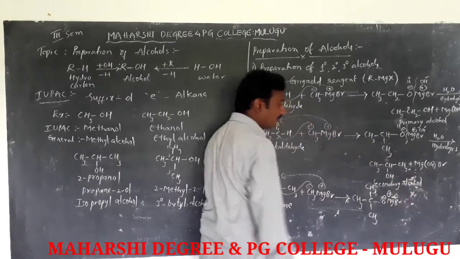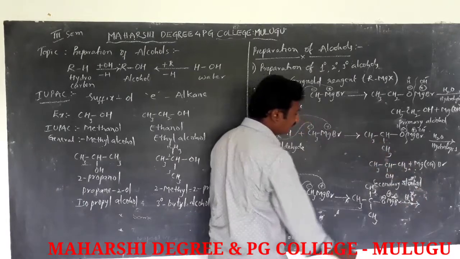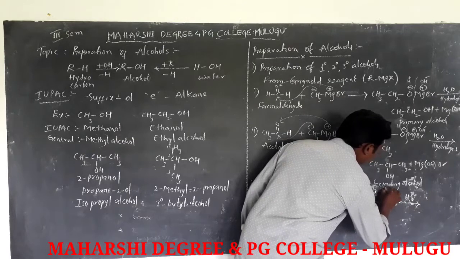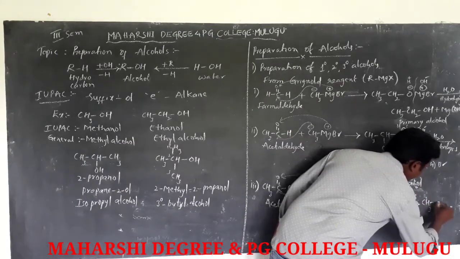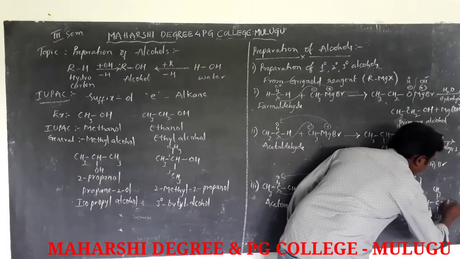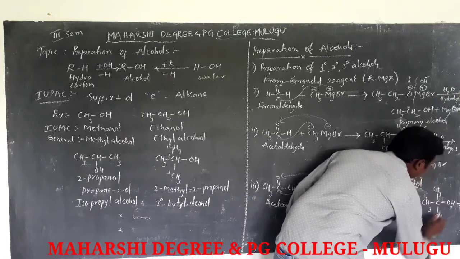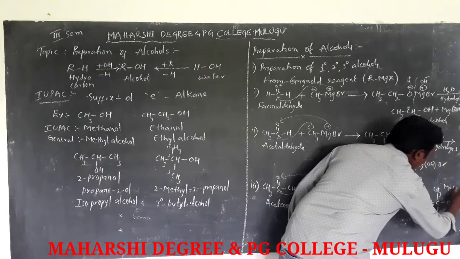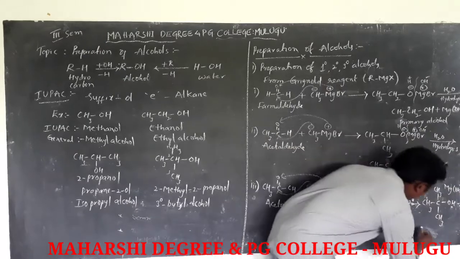This intermediate product followed by hydrolysis forms tertiary alcohol, CH3 C with two CH3 groups and OH, and it also gives an additional product.